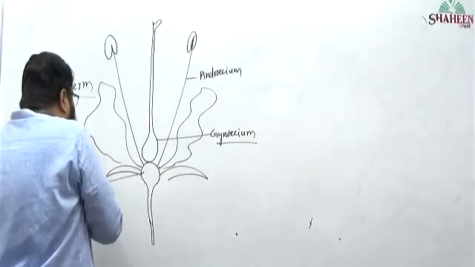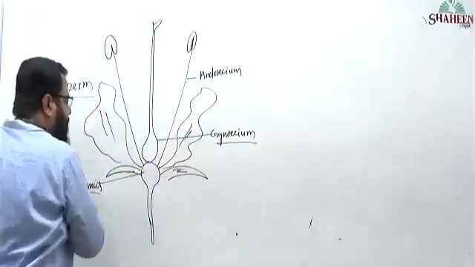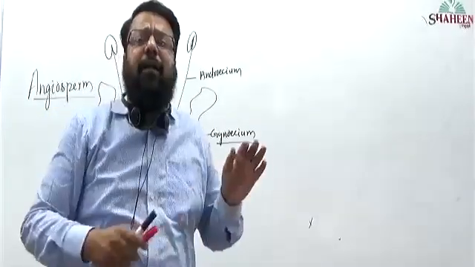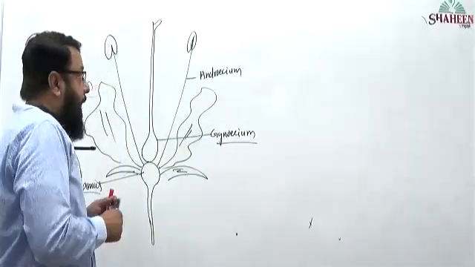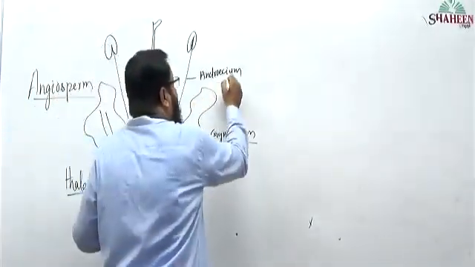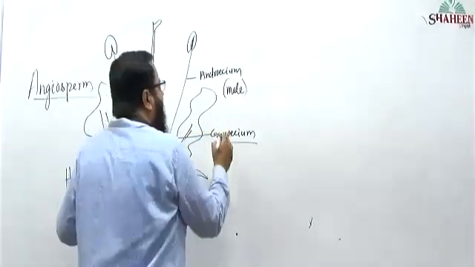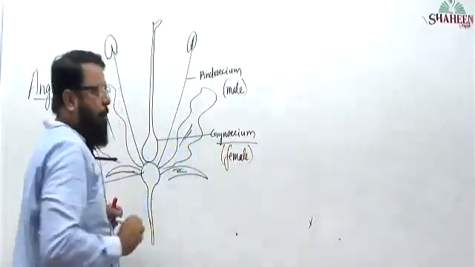I didn't take much interest in corolla and calyx because they are non-essential parts of the flower. In that, androecium is the male reproductive part, and gynoecium is the female reproductive part.